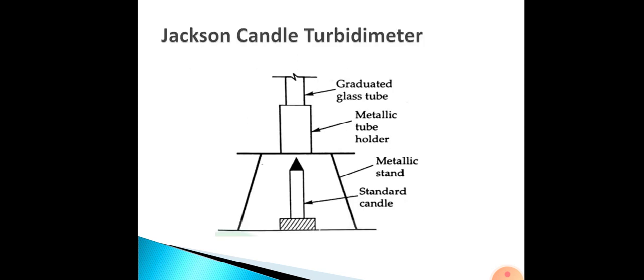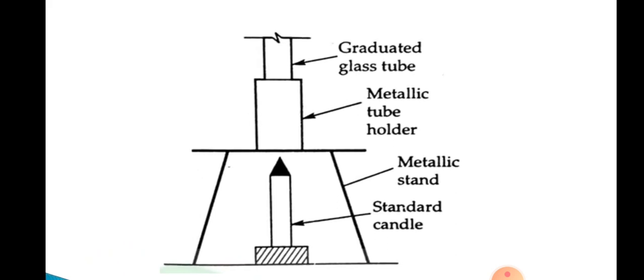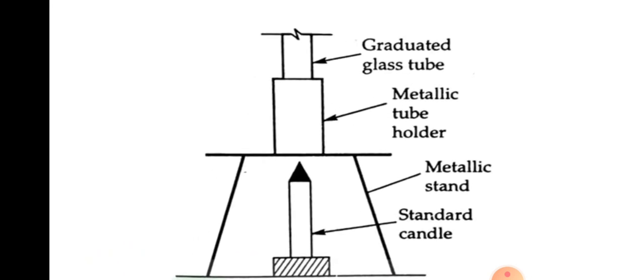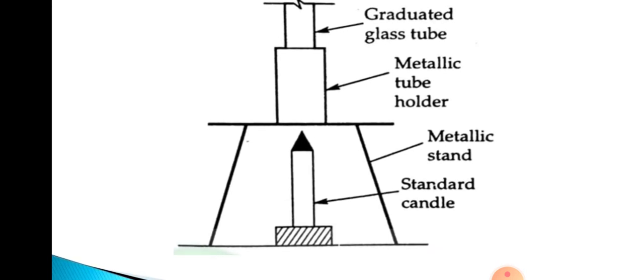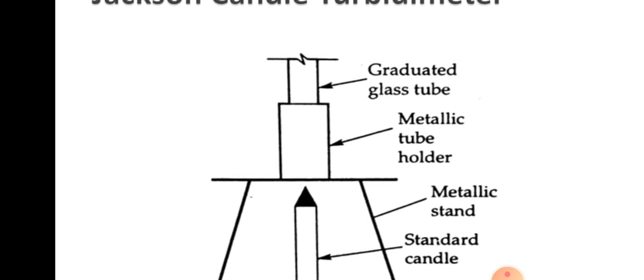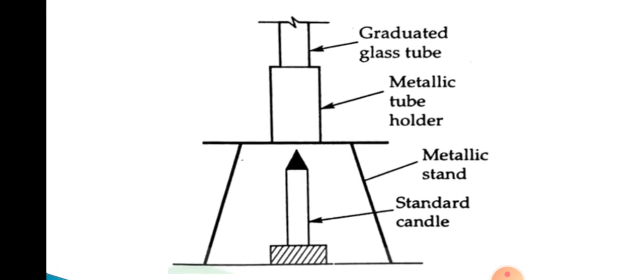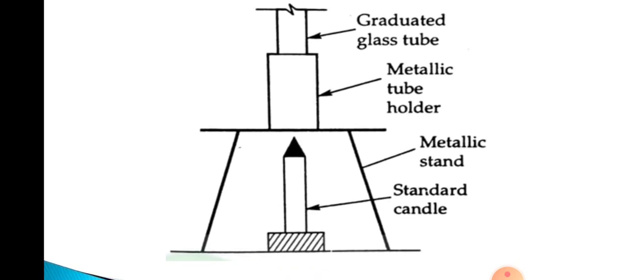As you see in the figure, it consists of a graduated glass tube, which is placed over a tube holder, and this tube holder is fixed over a metallic stand. So you have a metallic stand at the bottom, over which there is a metallic tube holder, and inside this holder there is the graduated glass tube. This is a typical Jackson's candle turbidimeter, and there is a candle at the bottom.